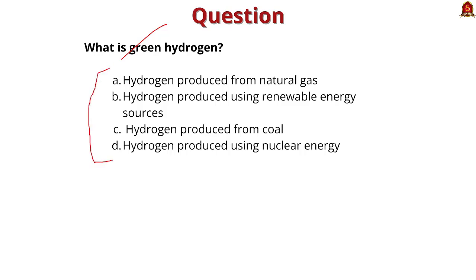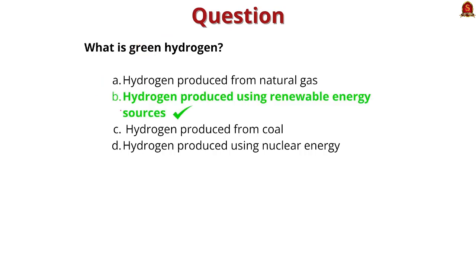Option A, hydrogen produced from natural gas. Option B, hydrogen produced using renewable energy sources. Option C, hydrogen produced from coal. And option D, hydrogen produced using nuclear energy. So the correct answer for this question is hydrogen produced using renewable energy sources, that is option B.